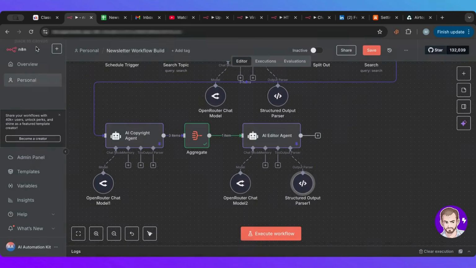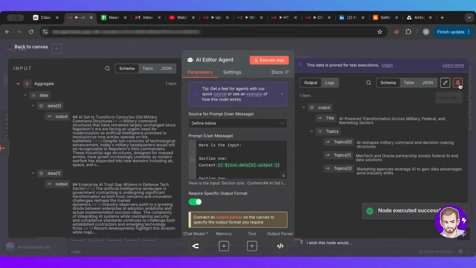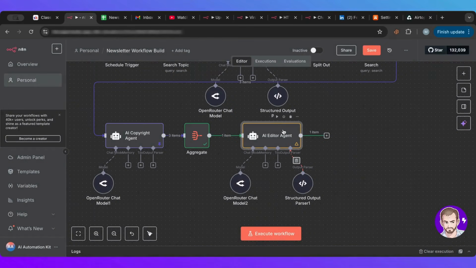That's all I need, and this is what I provided it here. So let's run this so we can see what it makes out of this. I need to unpin this from the further step and then redo this. So now it's creating the final newsletter.